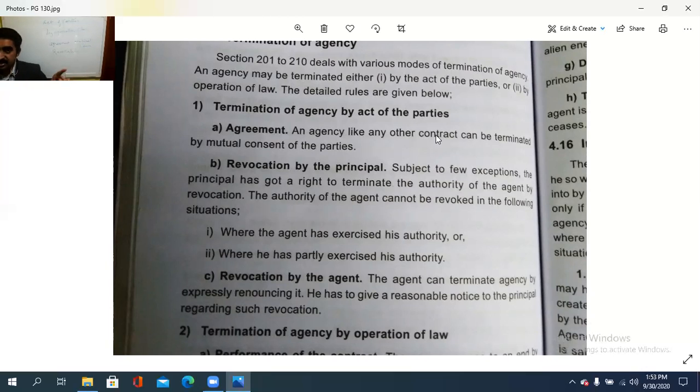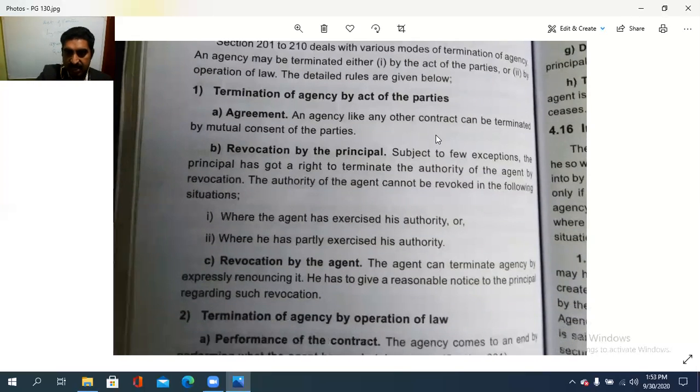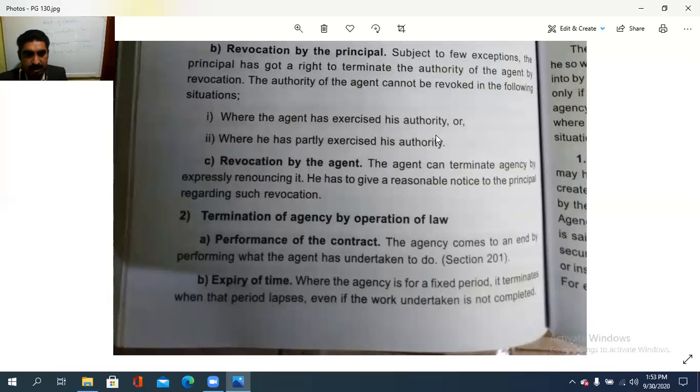It cannot be revoked; in all the other cases, a principal has the right to revoke the contract itself. So by agreement, by revocation by the principal, and the third is revocation by the agent. An agent can terminate the agency by expressly renouncing it. He has to give reasonable notice to the principal regarding such a revocation. So the third case is revocation by the agent, and proper notice is to be given to the principal for such a revocation.